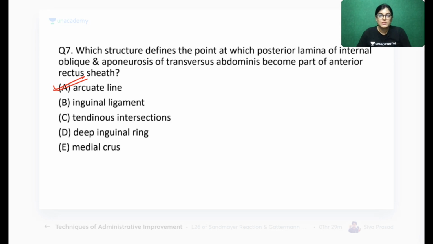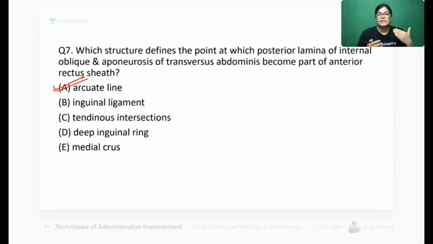resting over the fascia transversalis. So why have I not included the diagrams and all? Because it was in a continuation: anterior abdominal wall, inguinal region, rectus sheath, and inguinal hernia. We have just concluded these topics, so maybe a few of you have missed that topic, because one of the topics I have taken on YouTube and the other topic in the special class. So you have to revise that.